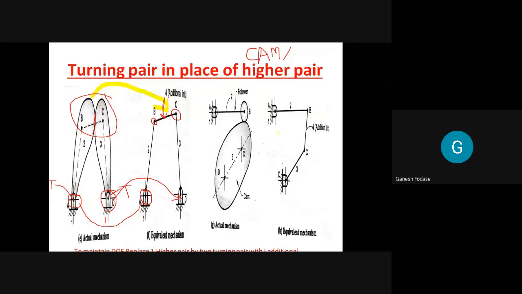Can anyone explain to me? Both diagrams are drawn here. This is the actual mechanism, and this is the replaced mechanism. Tell me how you replace this mechanism. Is there anyone? Basically we have to replace a higher pair by turning pairs. And the basic concept, if you have to replace a higher pair by turning pairs, you have to add two turning pairs and one additional link. The mechanism is in front of you, its conversion is in front of you. Just explain it. Anyone? Yes, please. You have to explain this one, the second example.